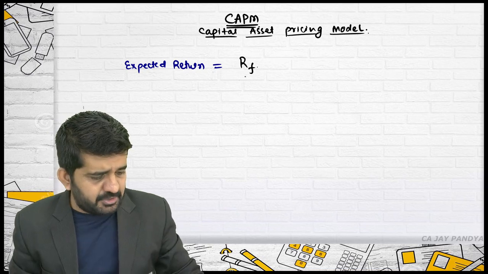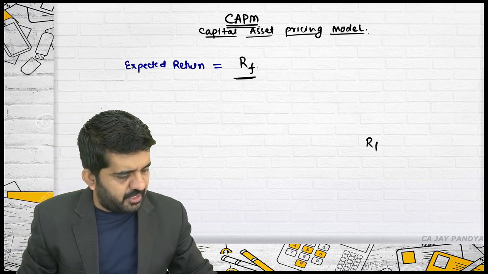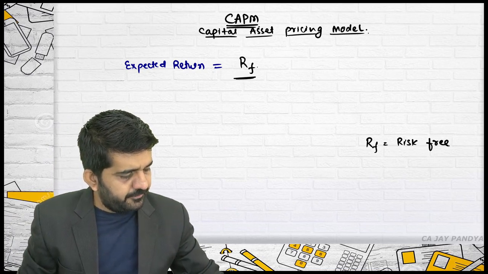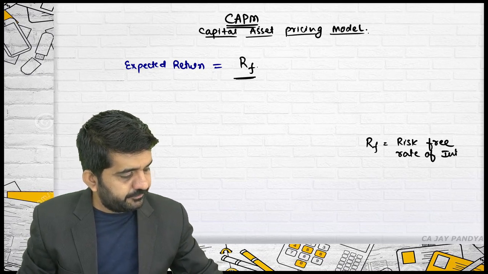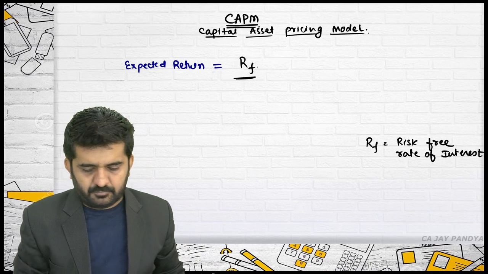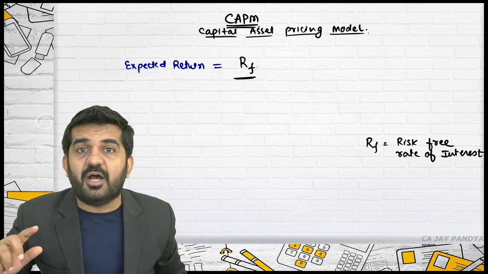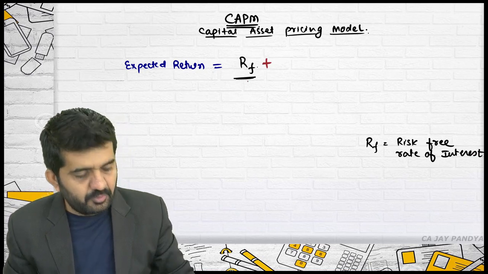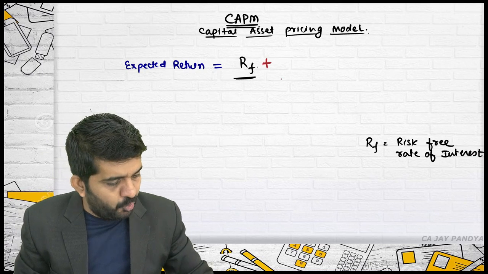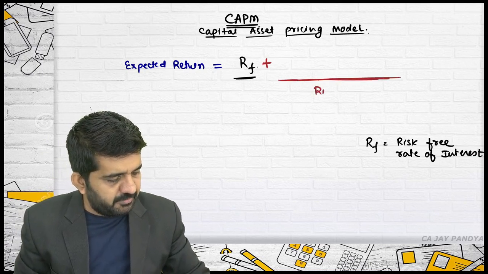From any investment, a person will require a risk-free rate of interest. RF is the risk-free rate of interest. Will you expect something more? The answer is yes. What you will expect more is nothing but risk premium.